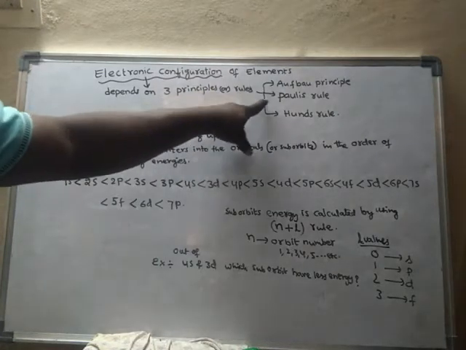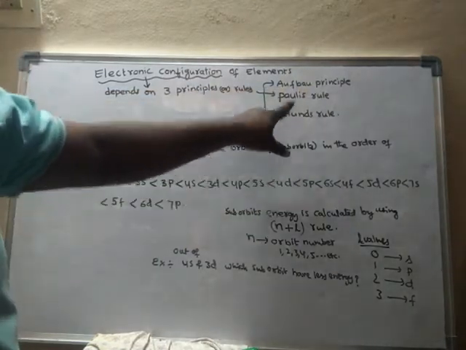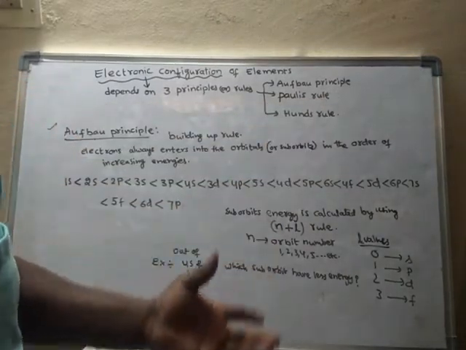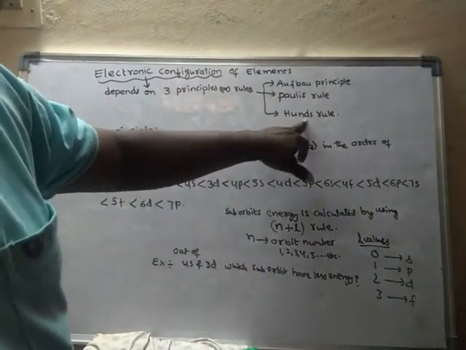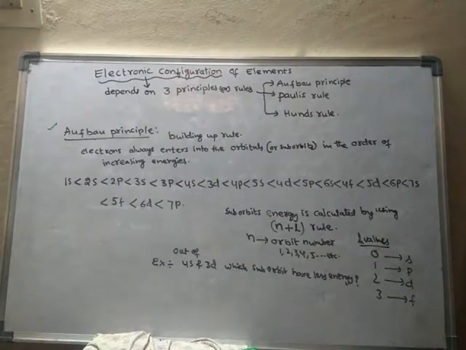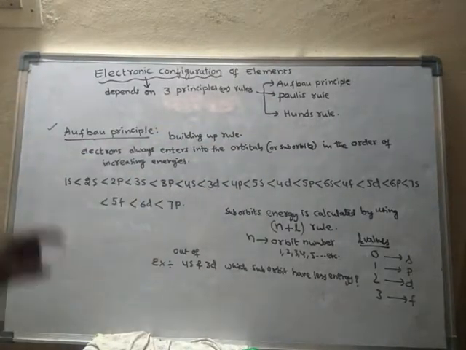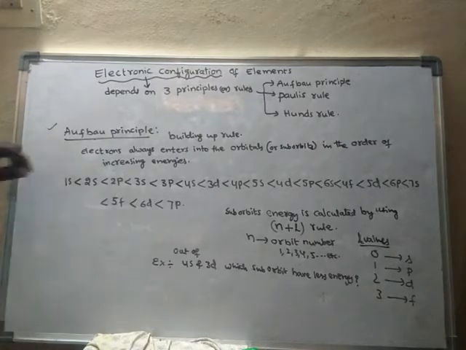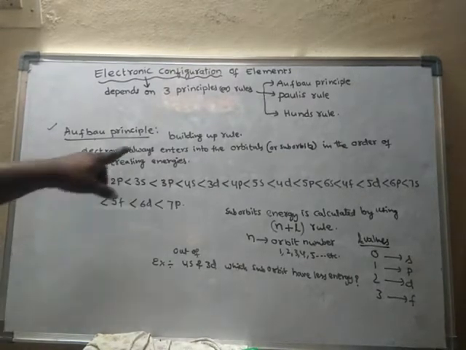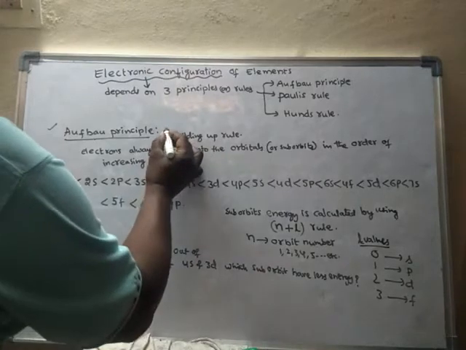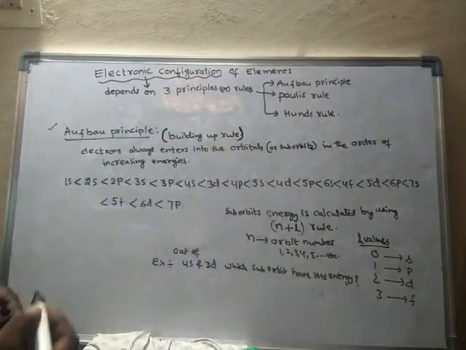What are those three rules? Aufbau principle, Pauli's rule or Pauli's principle, Hund's principle or Hund's rule. So we will learn these rules one by one. First of all, we will learn about Aufbau principle. So Aufbau principle is also called as building up rule.